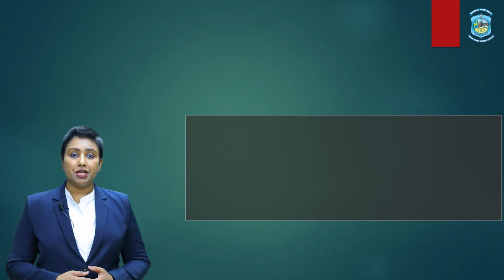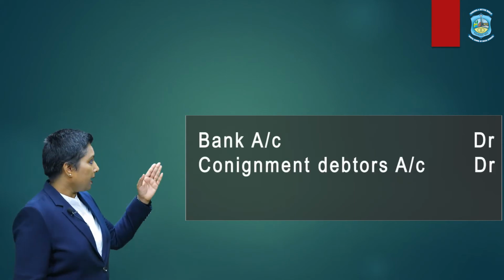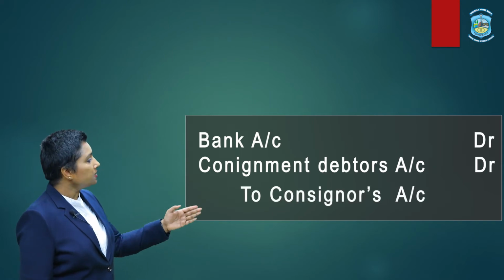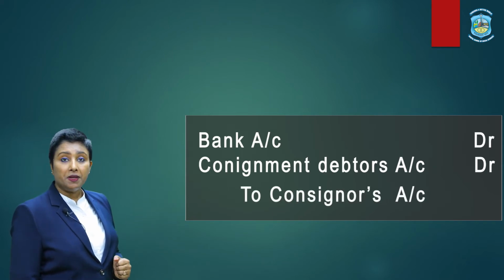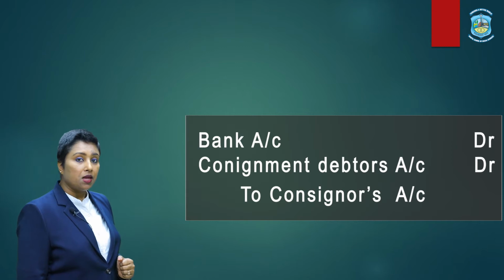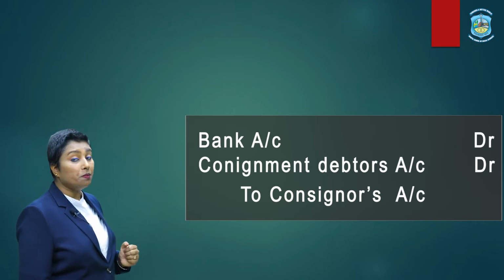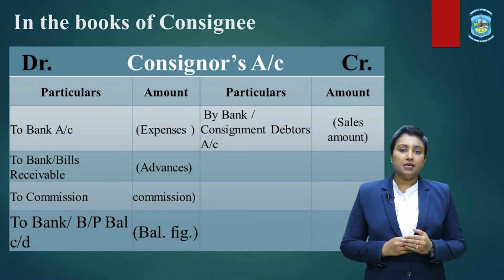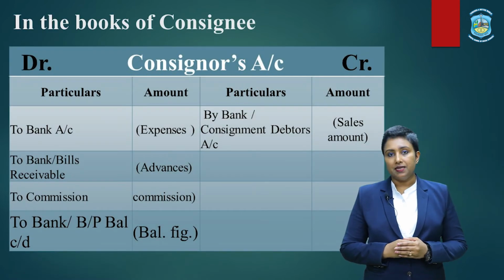Well, the journal entry for this would be bank account debited, consignment debtors account debited, to consignor's account. Bank will be debited in case of cash sales, whereas consignment debtors would be debited in case of credit sales. Well, let us understand the debit side of the consignor's account.